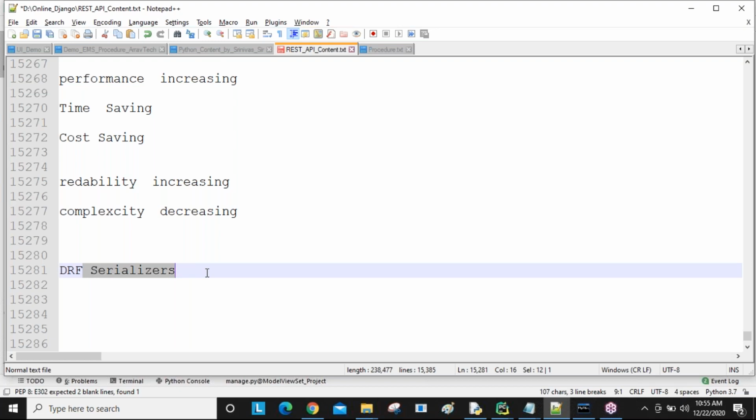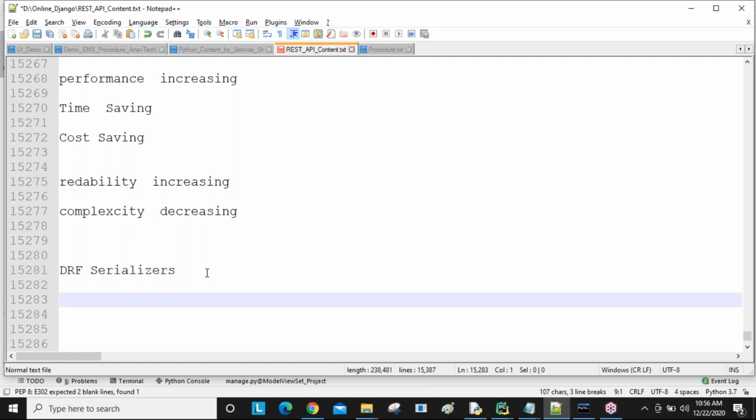In the coming sessions. So simply, what is serialization? If anybody is asking, the process of converting one type of data into another type is called serialization. You're going to give this answer, guys. One type of data into another type is called serialization.